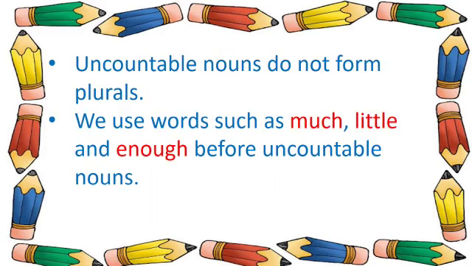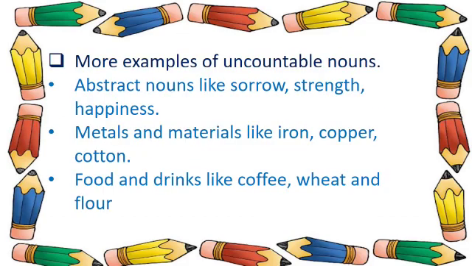Uncountable nouns do not form plurals. We use words such as much, little and enough before uncountable nouns. So these words are used before uncountable nouns. Now let us look at some more examples of uncountable nouns.